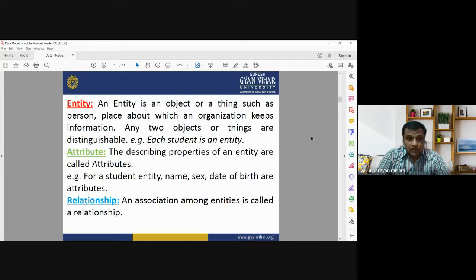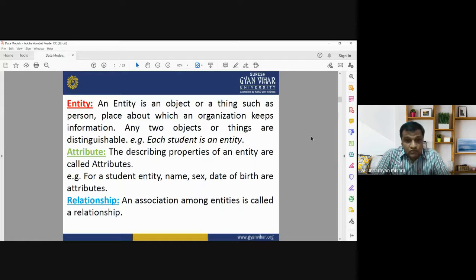For example, student is an entity. If we have different students, each student has a different name, a different date of birth, different characteristics. So an individual student may be considered as the entity. Entity means an individual object or any real world object. It may be some living person, some place, or some other object.